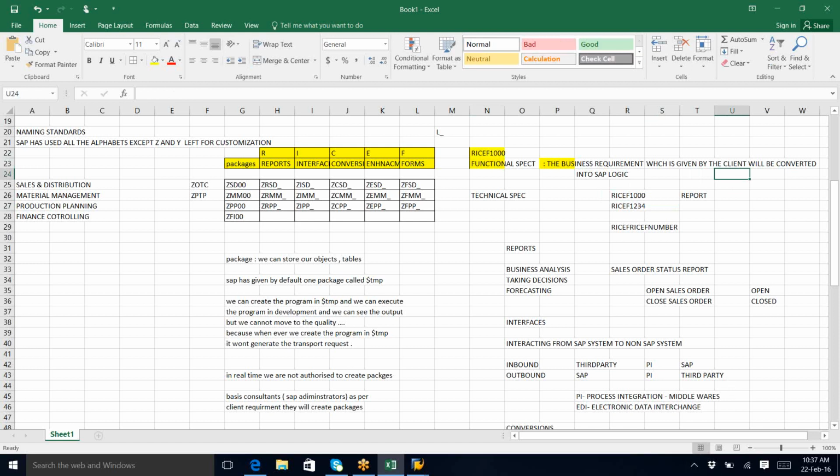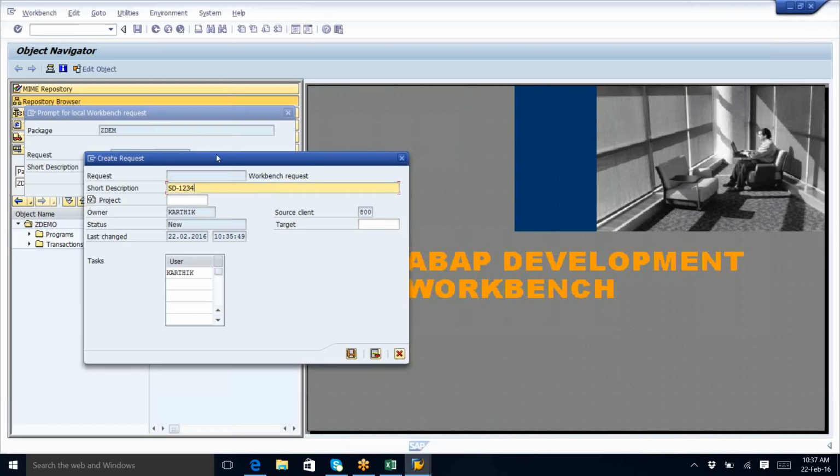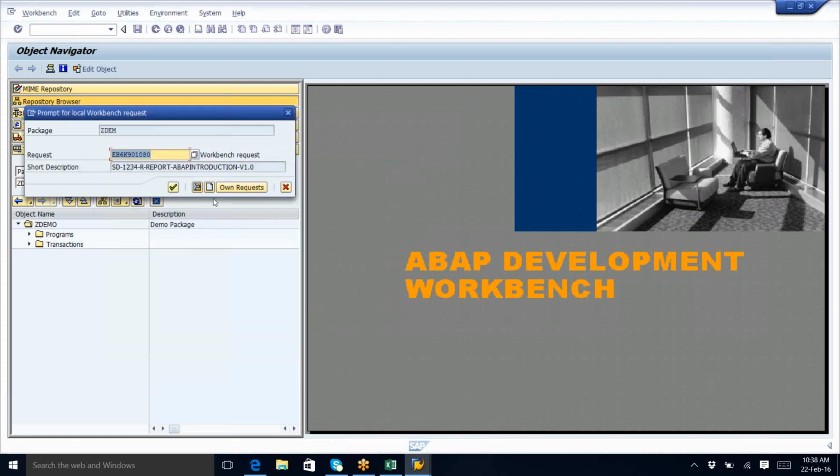So our object also should be created like this only. Here the RISEF number, and if it is a report, R, that is the naming standard, then report, and some description of the report, say SAP Introduction, and version 1.0. What is the meaning of version 1.0? Don't know. Okay, save it first, I'll tell you. Once you save it, can you see a new transport request is generated?